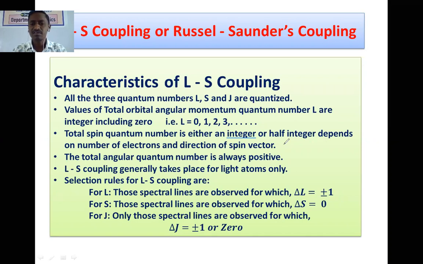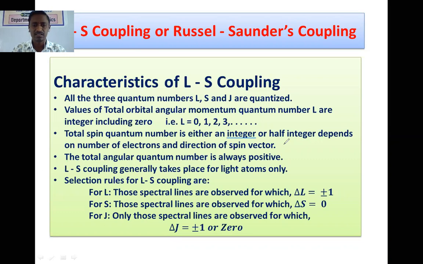That means the resultant value will be 1 by 2 plus 1 by 2 minus 1 by 2, that is plus half. If two electrons are in the opposite direction and one in a single direction, so plus half minus half, its value will be minus half, and so on. If the three electrons are aligned in the same direction, then their value will be plus half plus half plus half, so it is equal to 3 by 2.